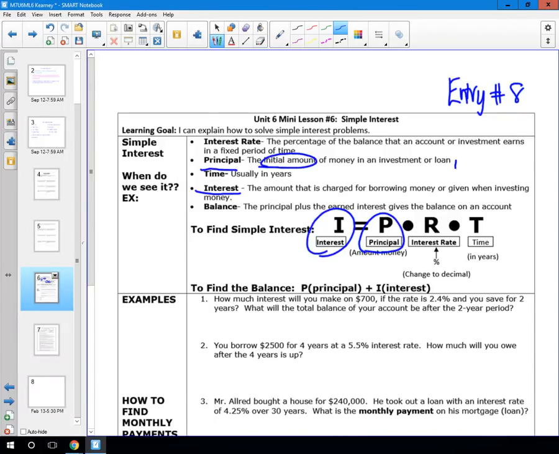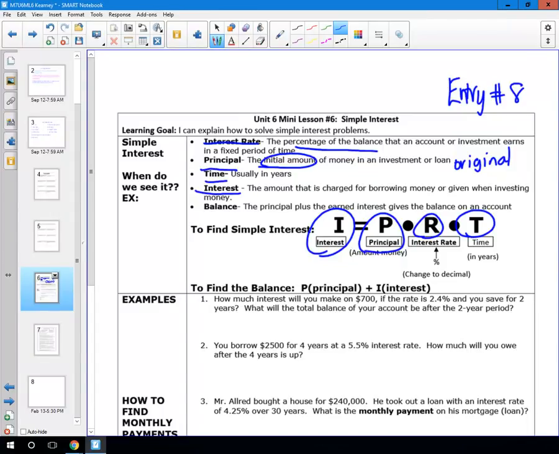It's that original amount. So I'm going to put beside this, the original amount. So let's say that you put $30,000 in the bank account. That's the original amount. So I is the interest that you earn. P is the original amount. R is the interest rate. That's the percentage that your money is earning or you're having to pay back. It's the percentage of the balance that an account or investment earns in a fixed period of time. Okay, so I equals P times R times T. And T is exactly what it sounds like.